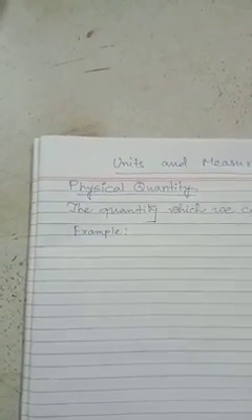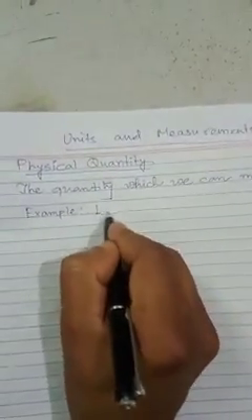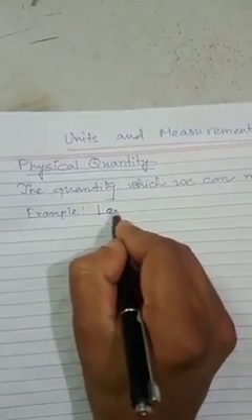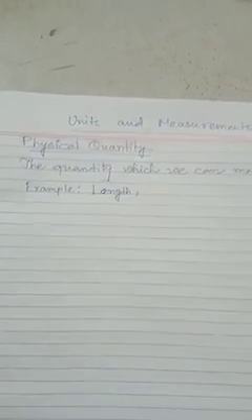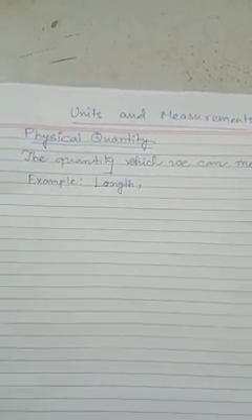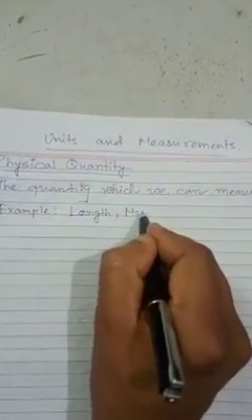We can measure length using a scale, or a measuring tape. Another, mass, is a kind of physical quantity, and we can measure mass using a beam balance, as we know. Also, an electronic balance is now used to measure mass. Mass is the amount of substance contained in a body or object. So mass is also a physical quantity.